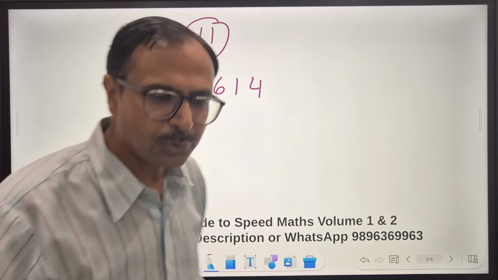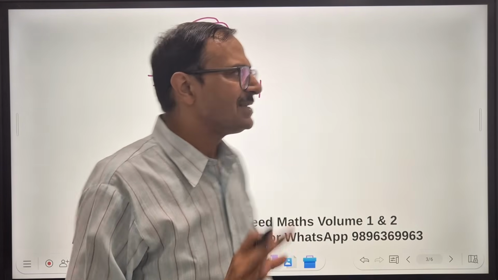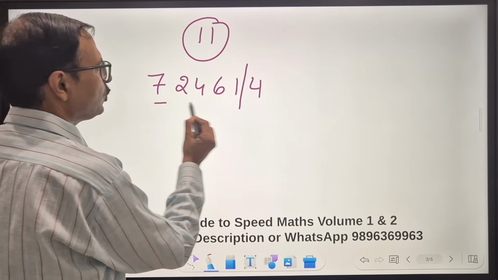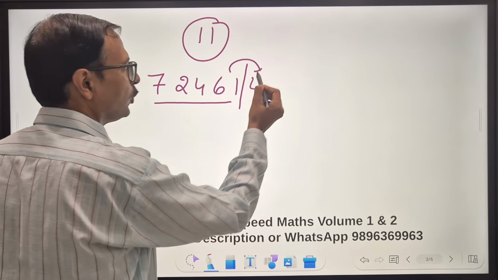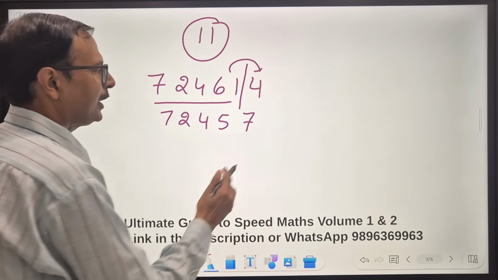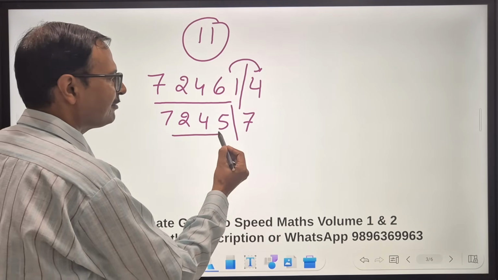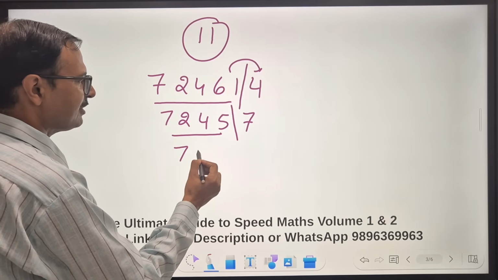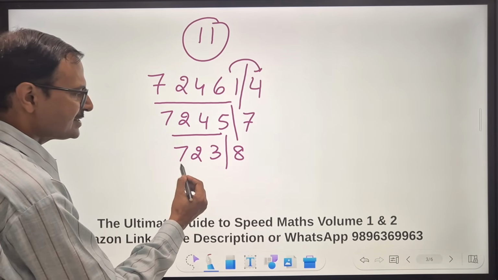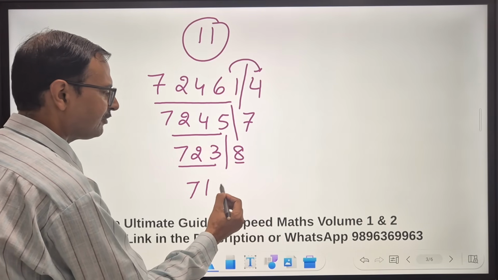So I don't want to do the even and odd. I want to do something special. See what I do. Separate out the last digit. Now 72461 minus 4 will give me 72457. Now keep on doing this. Separate the last digit. 7245 minus 7 is 7238. Separate out the last digit. 723 minus 8 is 715.